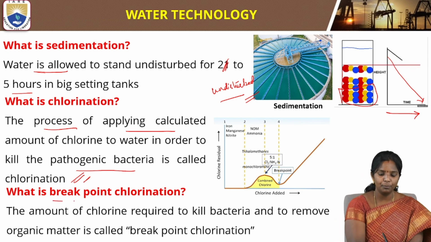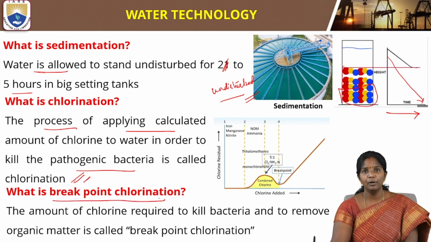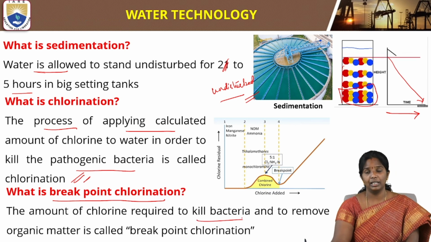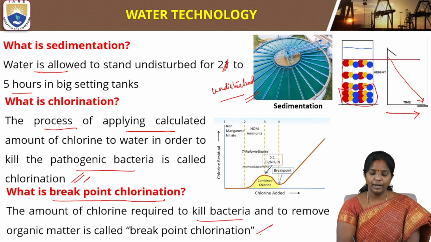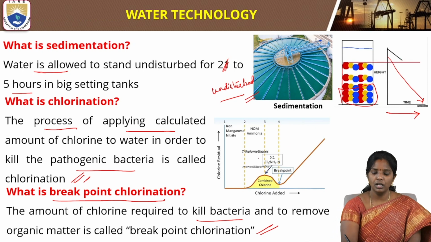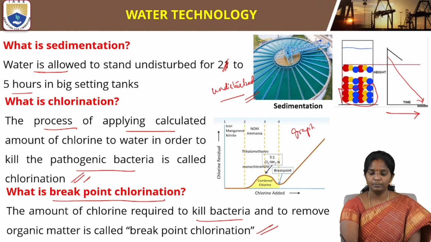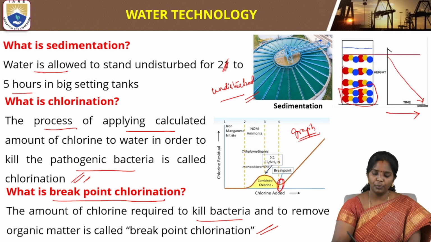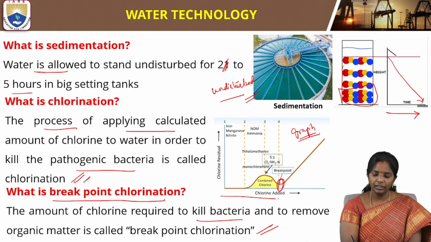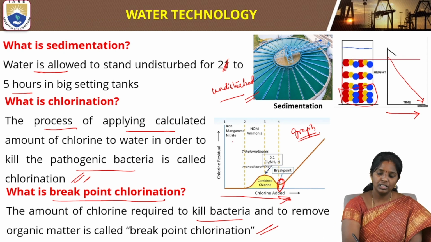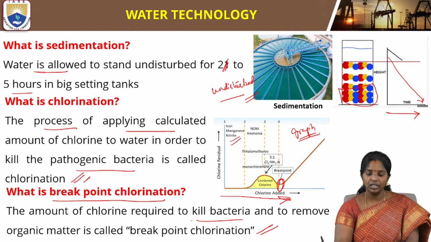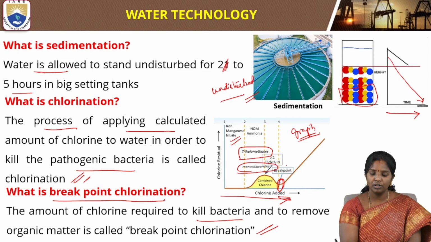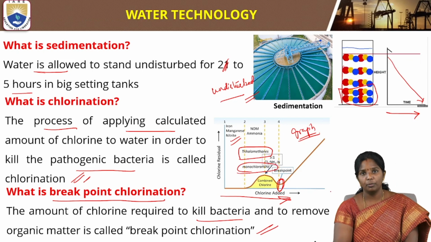Next, what is breakpoint chlorination? The amount of chlorine required to kill bacteria and to remove organic matter is called breakpoint chlorination. This is the graph that we get for the breakpoint chlorination. We keep on adding the chlorine, and we see that iron, manganese, nitrates and trihalomethanes are forming, monochloromethanes are forming, and many other chloramines are forming.